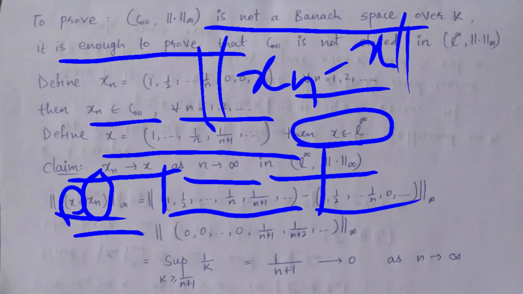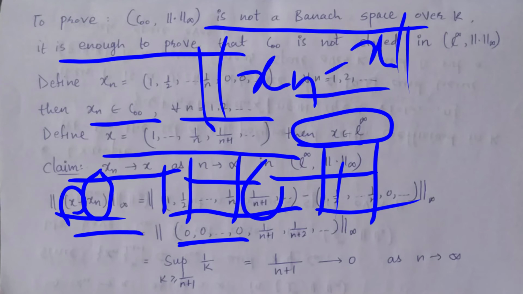So 1 minus 1 is 0. 1 by 2 minus 1 by 2 is 0. So up to 1 upon n, all elements are 0. After that, 1 upon n plus 1 minus 0 will give 1 upon n plus 1. Here the next element is 1 upon n plus 2 minus 0. So 1 upon n plus 2 and so on.